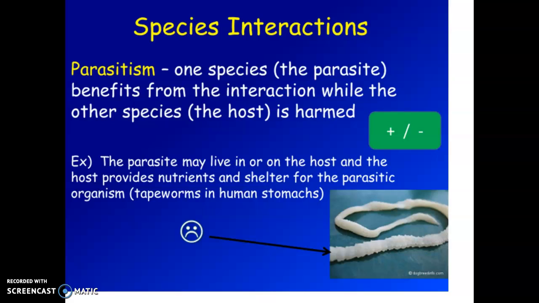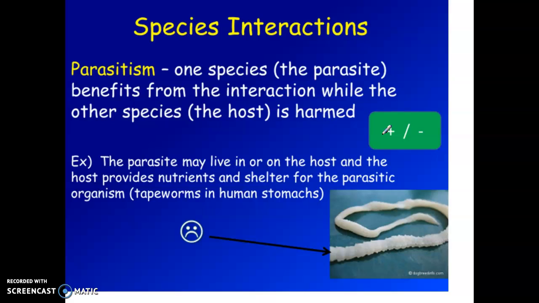Parasitism is where you have one species that is the parasite and another species that is the host. The host is being harmed. So this is a positive relationship for one and a negative or harmful one to the other. Contrary to popular belief, a lot of people believe that parasites want to kill the host species. Actually that's not true. Parasites want to keep the host alive. It's keeping the host alive, but it is slowly taking nutrients and other things away from them.